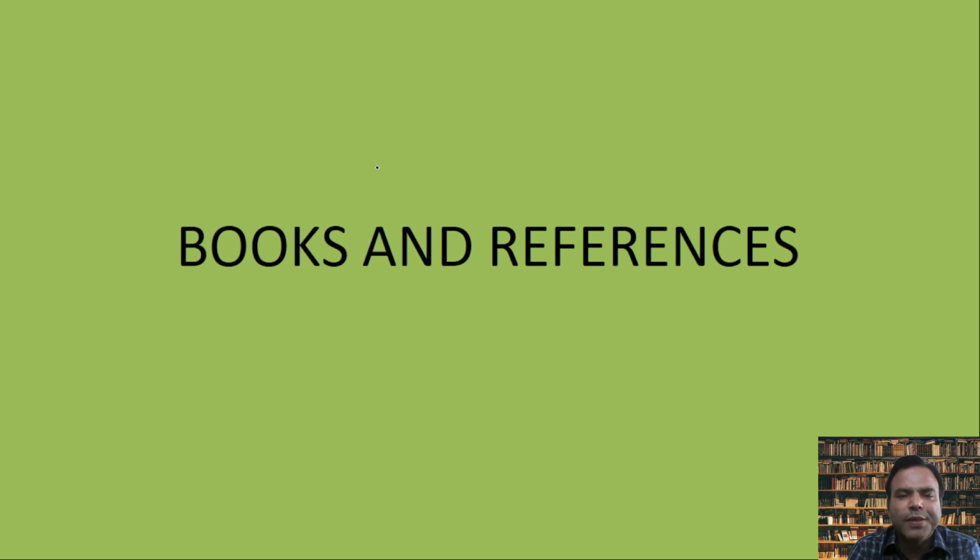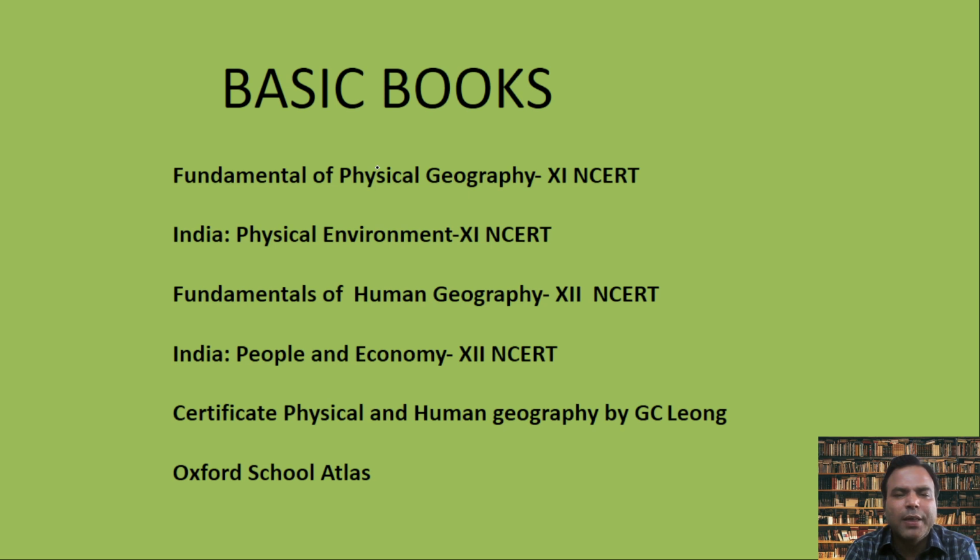So books and references for paper 1 and paper 2: before starting paper 1 in detail, first go through the basic books. Basic books are the NCERT textbooks for 11th standard and 12th standard. For the 11th standard, for paper 1, it will be useful: Fundamentals of Physical Geography, 11th standard, and India: Physical Environment, 11th standard.